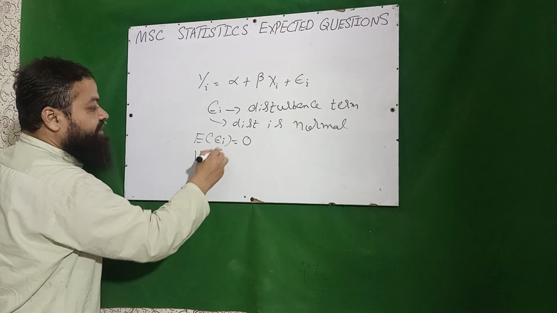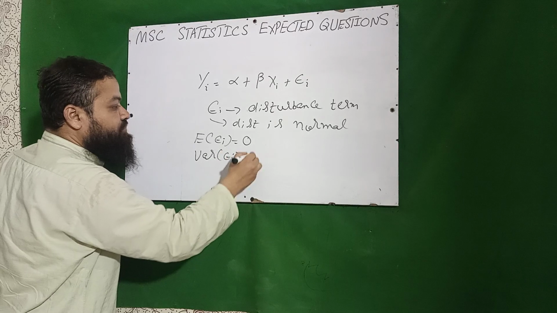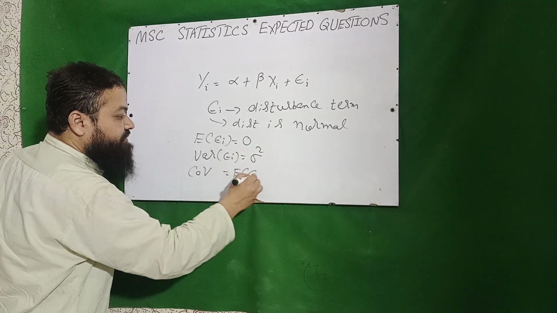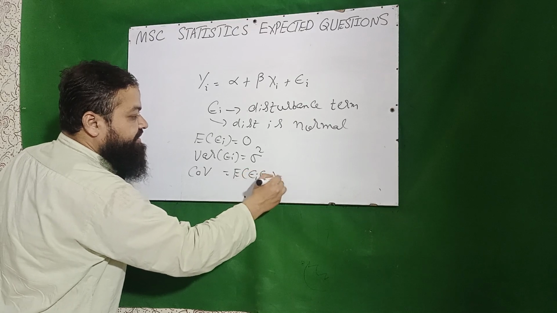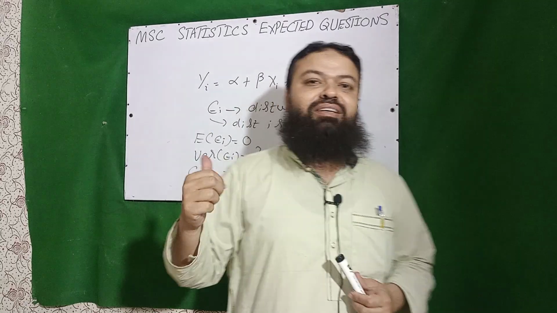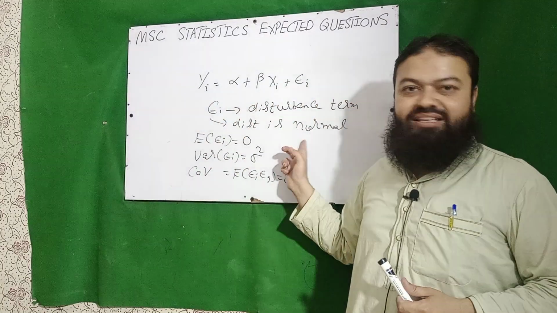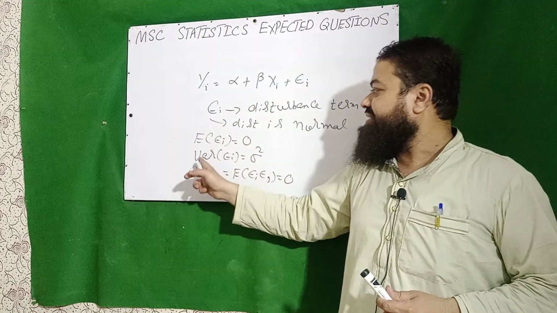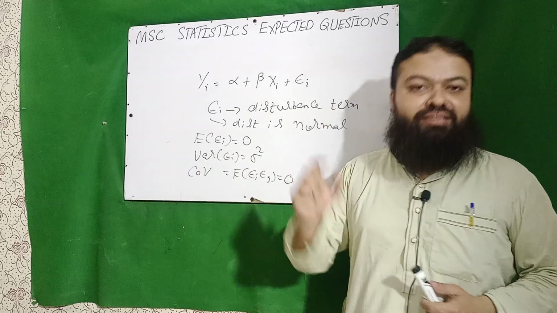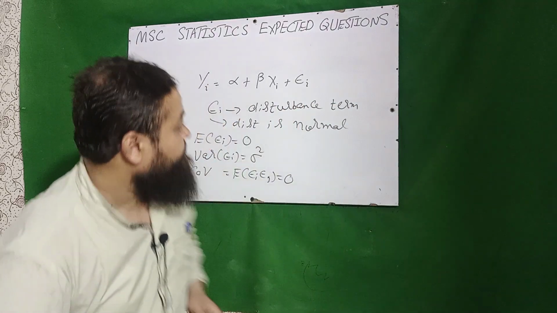Its variance is equal to sigma square, and the covariance, which is expectation of EiEj, it is also equal to 0. These are the concepts of the error term. Its distribution is normal, its mean is 0, its variance is sigma square, its covariance is also 0. These are the important concepts.